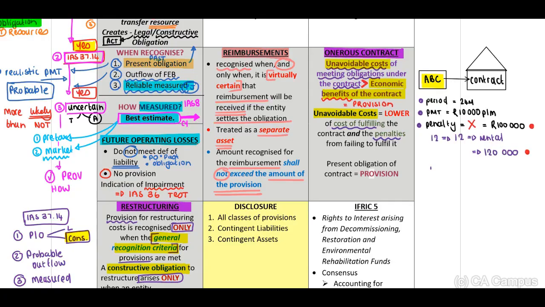Therefore, we will have to identify in terms of fulfilling the contract, this is 120,000 Rand. And number 2, the penalties is 100,000. Therefore, a provision may be recognized based on the lower value, the 100,000, in terms of this onerous contract.